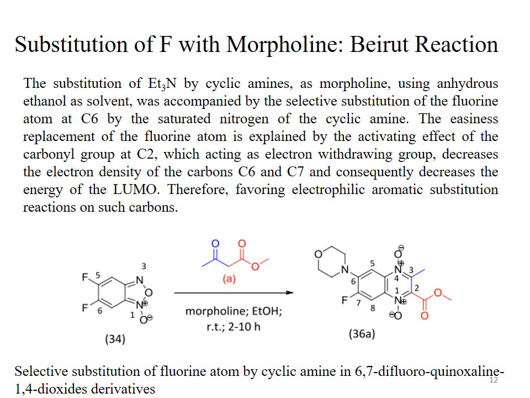In this case, in which the compound number 34 after reacting with compound number A is converted to compound number 36A, the fluorine atom at position 6 is substituted with morpholine base, and this is called selective substitution of fluorine atom by cyclic amine in 6,7-difluoroquinoxaline 1,4-dioxide derivatives.